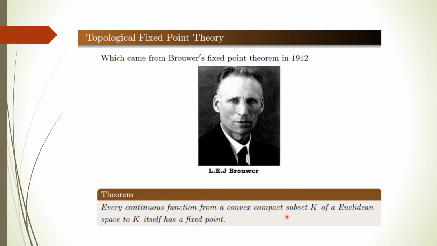So in 1912, Brouwer proved this theorem in topological space. He considered a convex compact subset of Euclidean space K to itself. This is a self mapping, and this function is continuous also, and he proved that this continuous function attains a fixed point under this topological space.